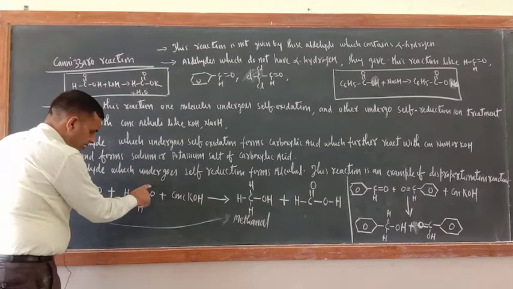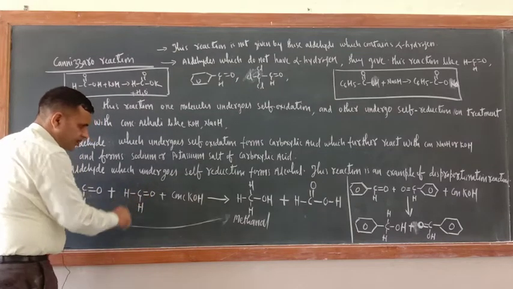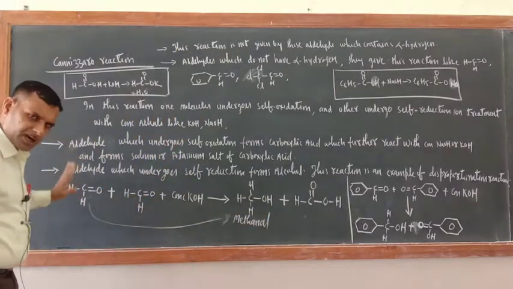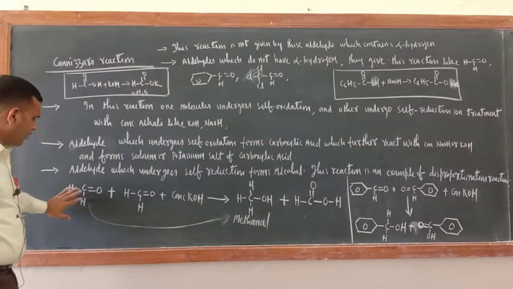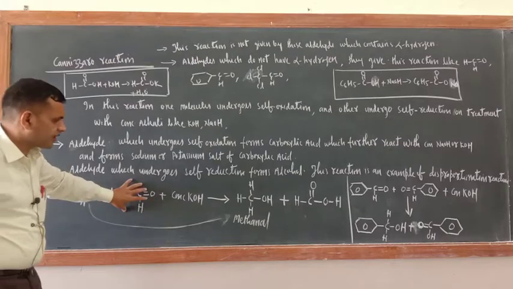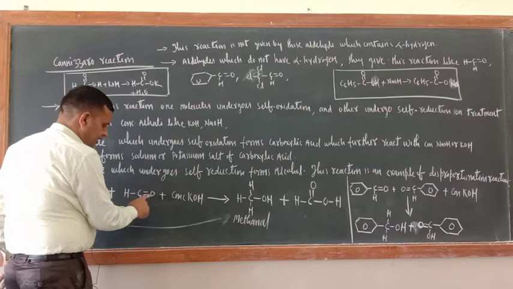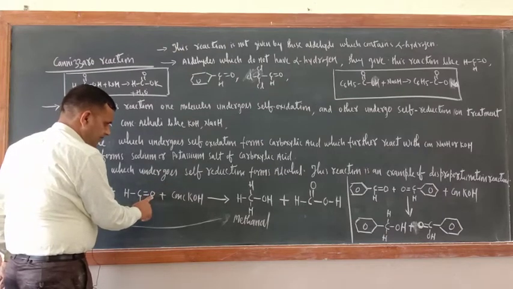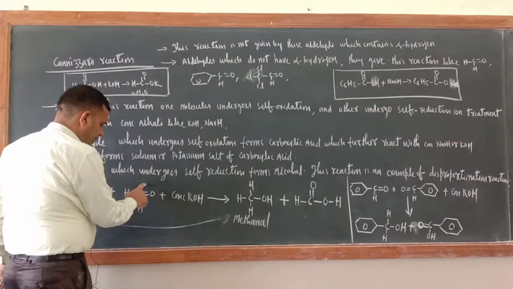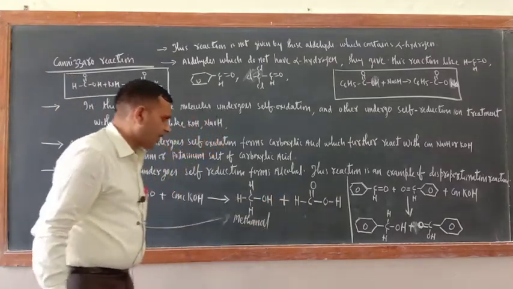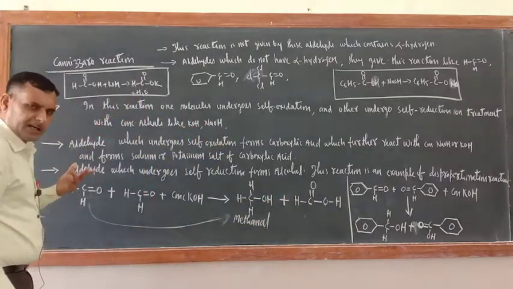It requires one OH, not another hydrogen. As C double bond O is there, attach one OH here. Now you have got formic acid. Am I correct or not?